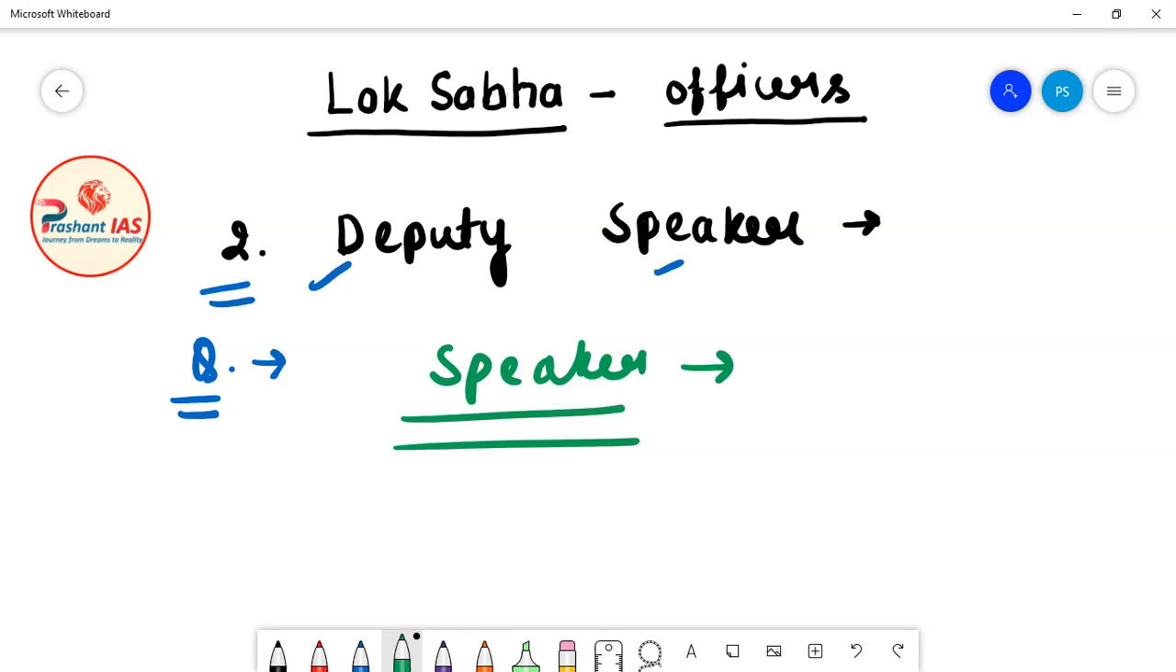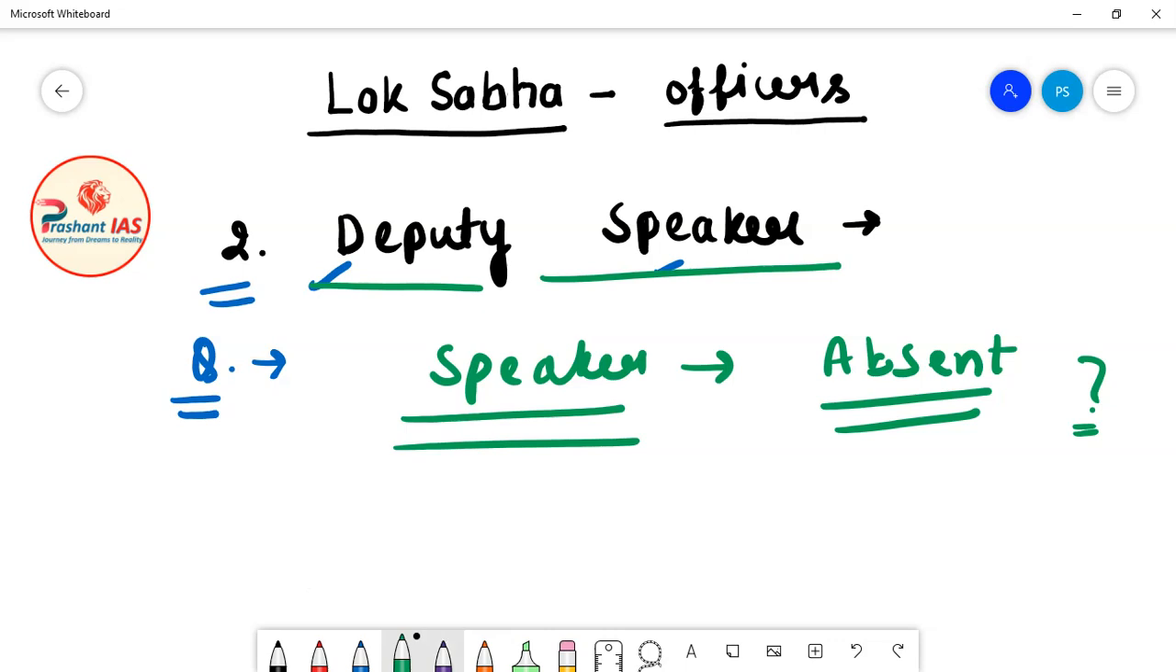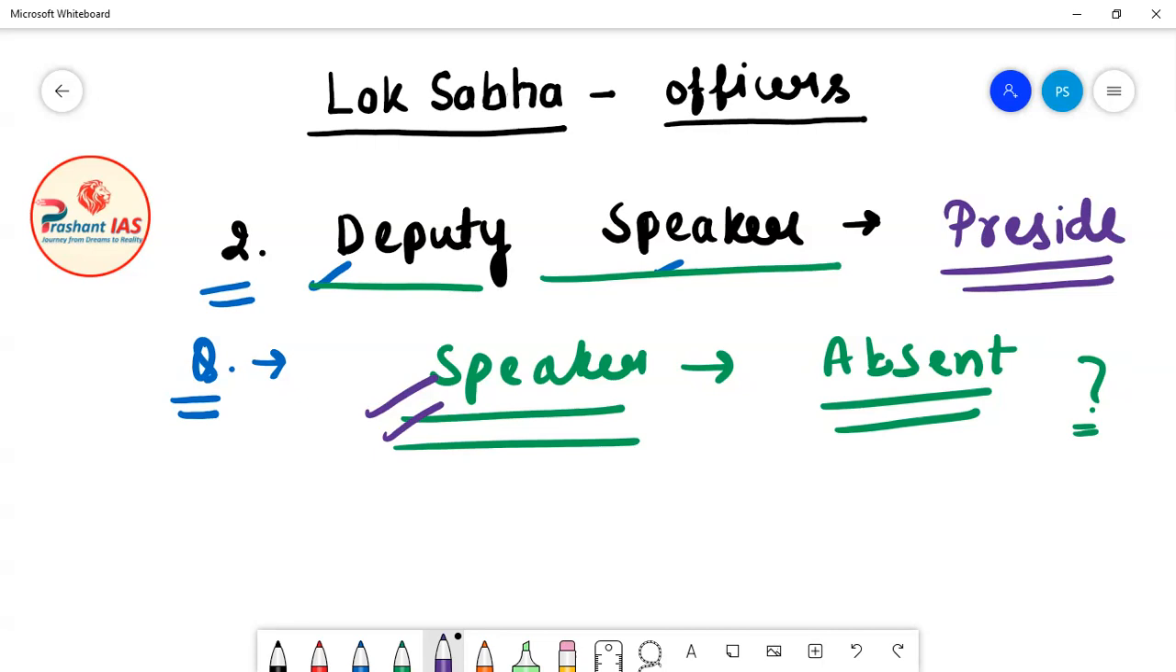Now let's suppose, friends, that the Speaker is absent. Then a question arises: who will preside over the meeting of Lok Sabha? Who will preside over the session of Lok Sabha? So here comes the role of the Deputy Speaker. The role of the Deputy Speaker is to preside over the sessions of Lok Sabha if the Speaker is absent. So the Deputy Speaker acts as the presiding officer of Lok Sabha if the Speaker is not available.